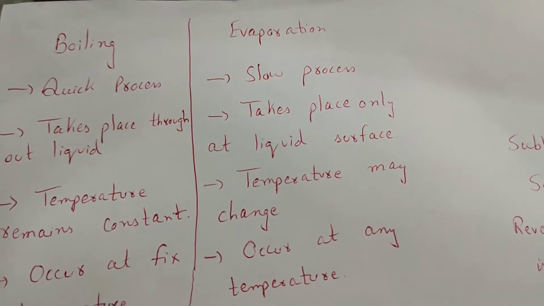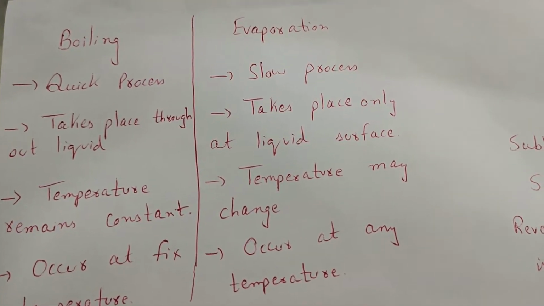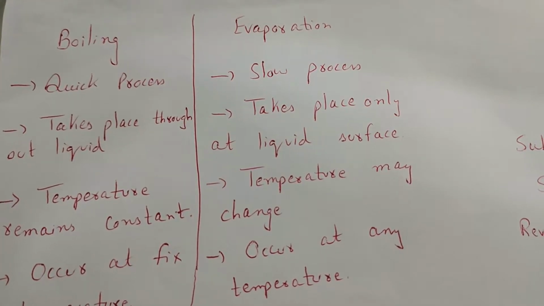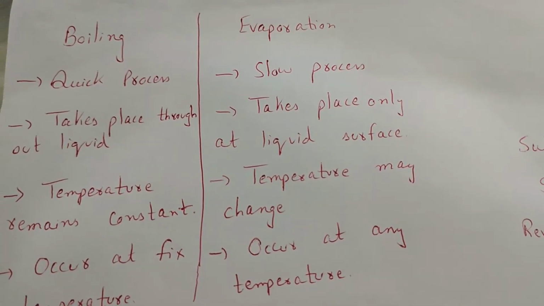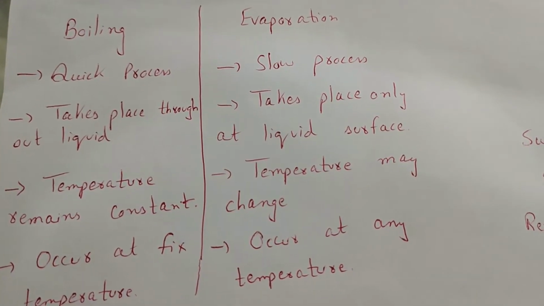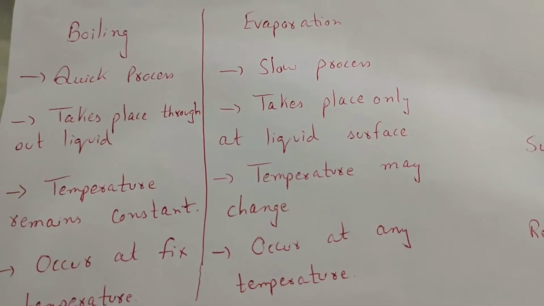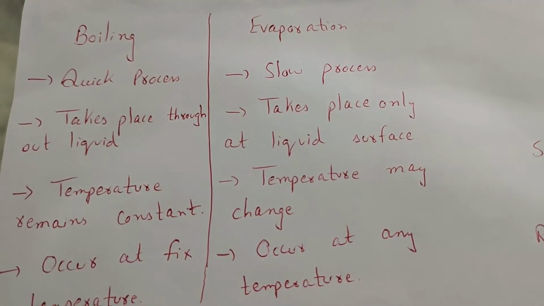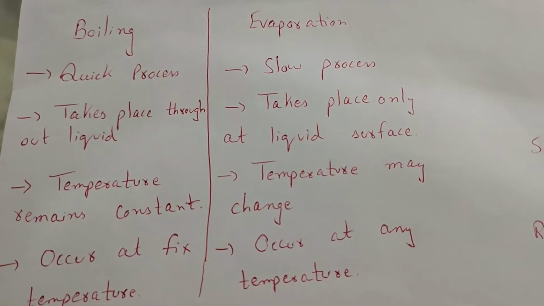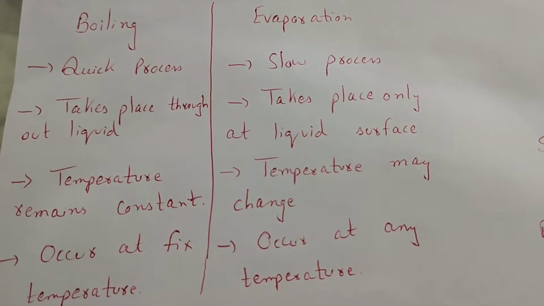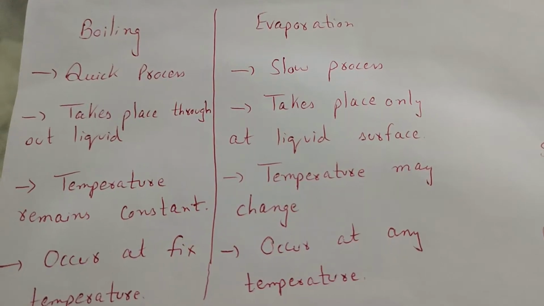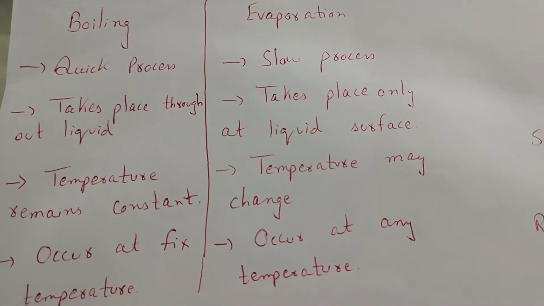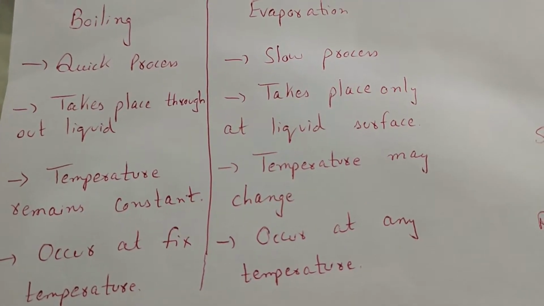So now let's talk about the difference between boiling and evaporation. Evaporation is a natural process, but boiling is an artificial process. Evaporation is a natural process, and we know that natural processes are always slow. So evaporation is a slow process, it takes time, but boiling is a quick process.